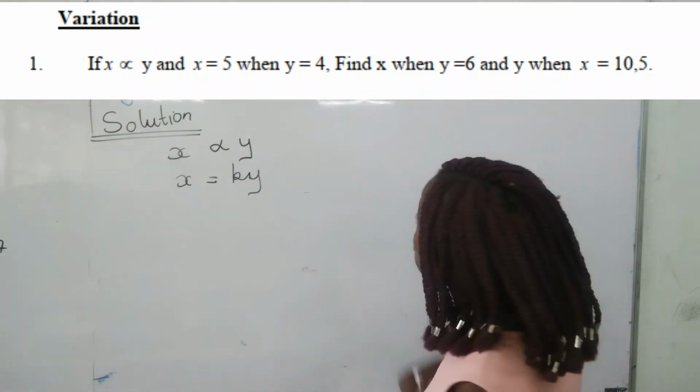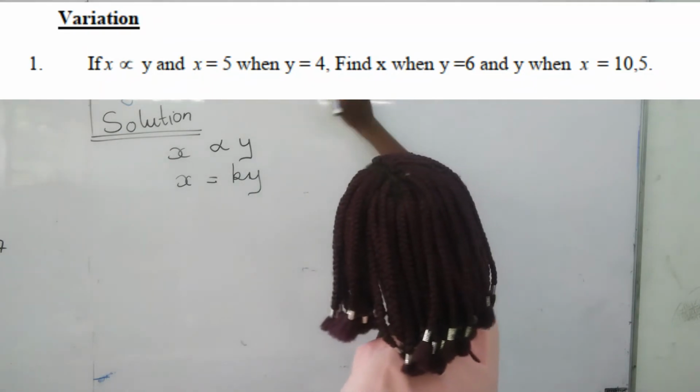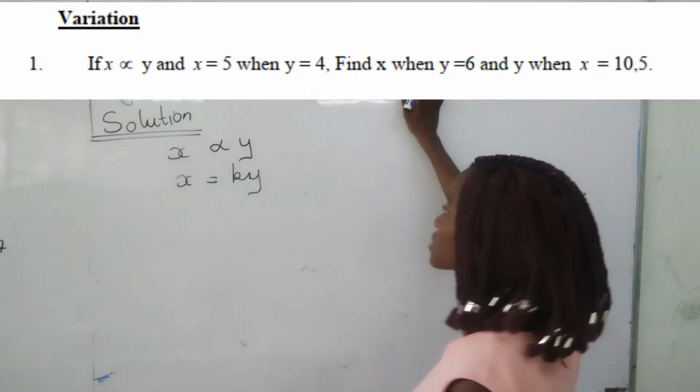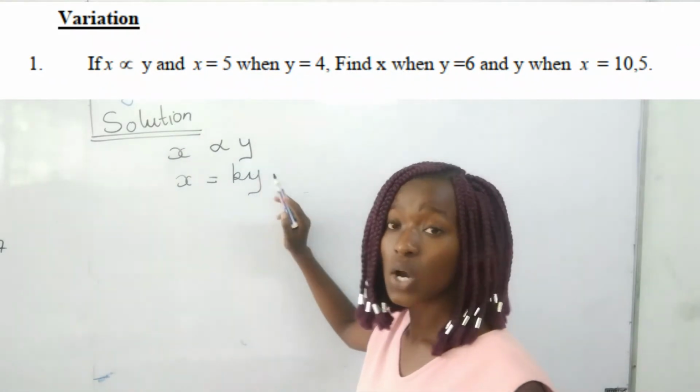But now, as you can see, for the first part, we are given the variables: x is equal to 5 when y is equal to 4. So these variables enable us to calculate k, the value of the constant.